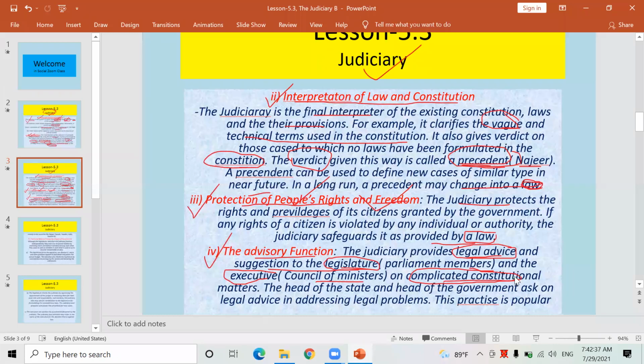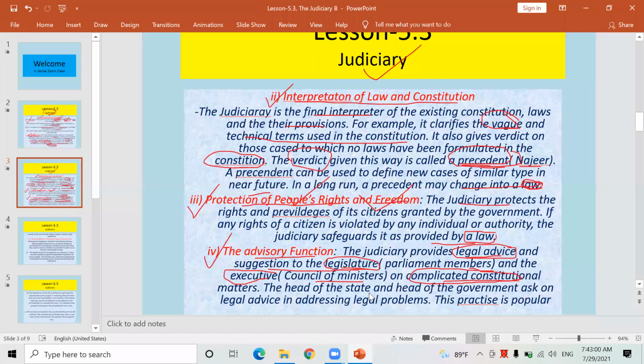Look here, now I'm describing the advisory function of the judiciary in this way. On complex constitutional matters, judges and the chief justice of the judiciary can give advice, legal advice and suggestions, to the prime minister, members of the legislature, the home minister, and ministers. This is known as the advisory function of the judiciary.